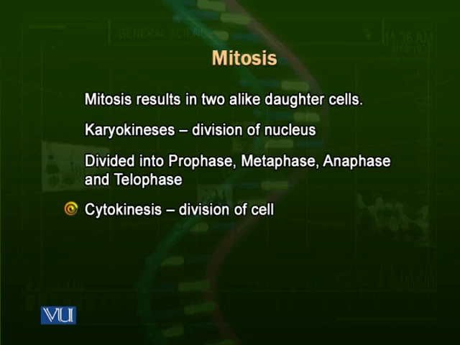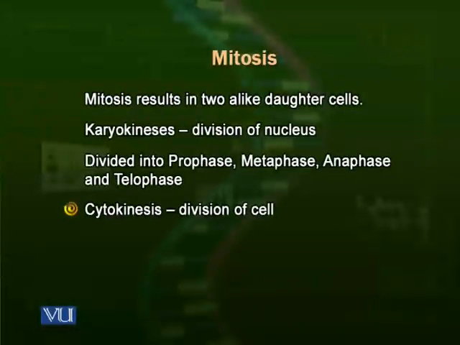The karyokinesis consists of 4 phases: prophase, metaphase, anaphase, and telophase. When these 4 phases complete, then the nucleus is completely divided, and the cell divides itself into 2 daughter cells.